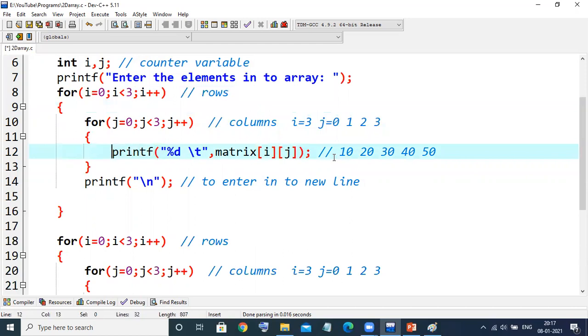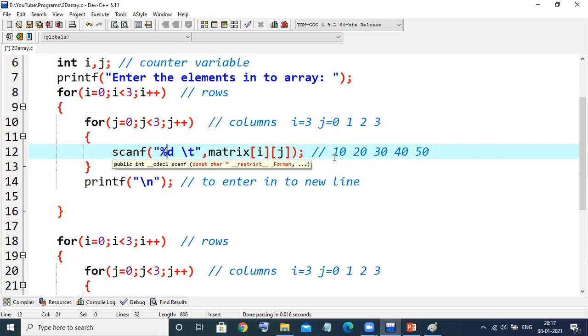Now here, in place of this printf, you have to take scanf, because we are scanning the elements now. %d will be okay because you are scanning one value at a time. But here you don't require any format, because you're reading the elements here, not printing. And just in front of this matrix, you have to compulsorily put the address-of operator, because this will take the values into the specified locations.